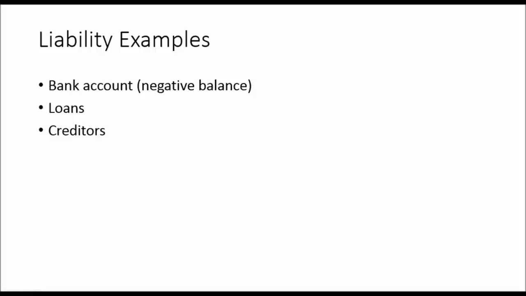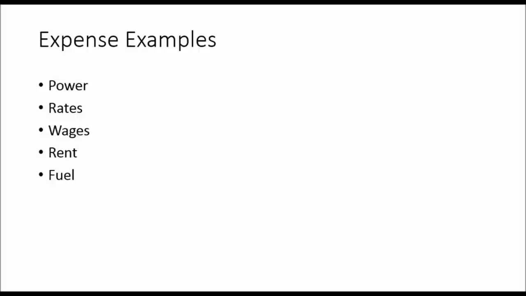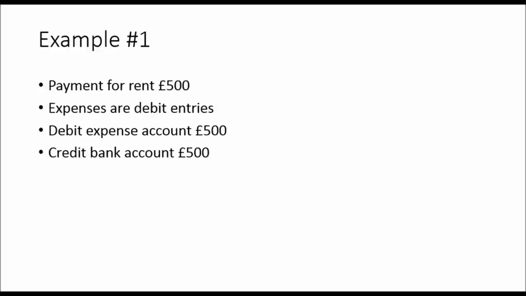That is cash that you owe to the bank. Loans: a loan is something that you owe. Creditors, that's cash owed to suppliers. That is something that you owe. These are liability examples. Expense examples: power, rates, wages, rent, fuel.